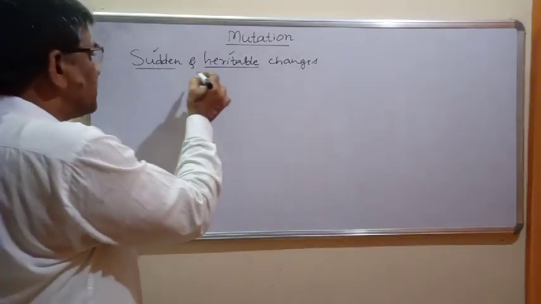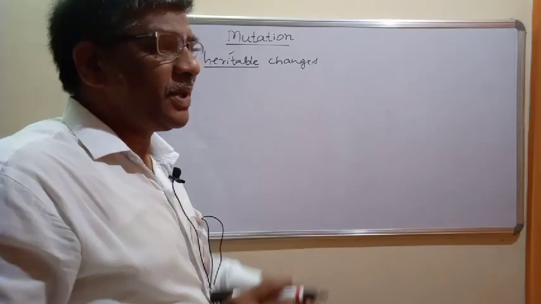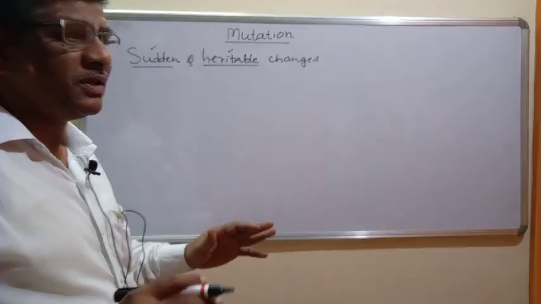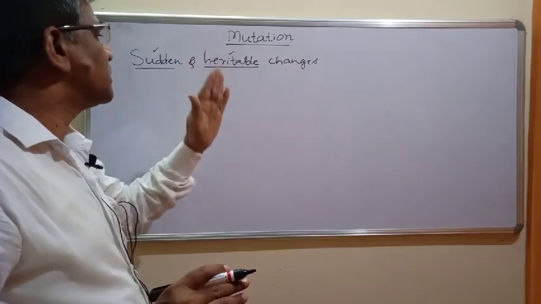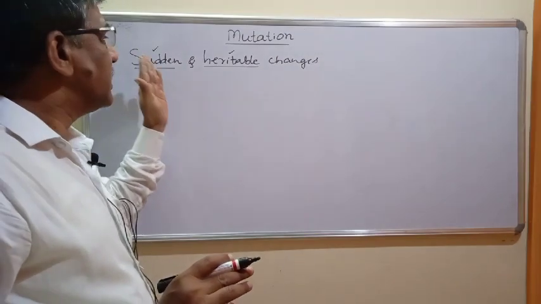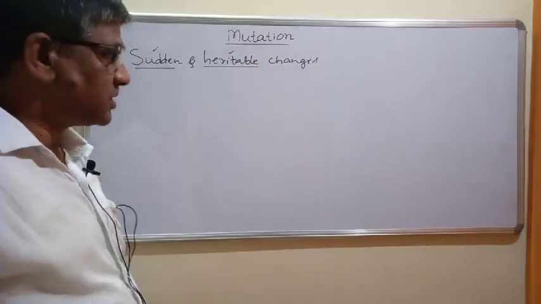These mutations can take place at the level of genes, where there is a change in the base sequence of the DNA. Those changes can be transmitted to the next generation. Therefore these changes are called mutations. But these changes cannot be visualized. They can take place suddenly and they can be transmitted to next generations.